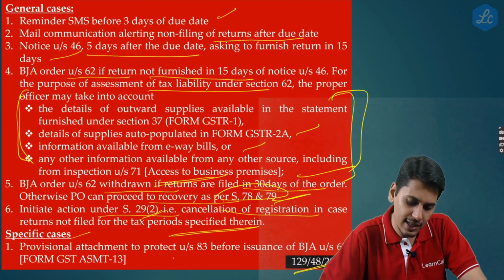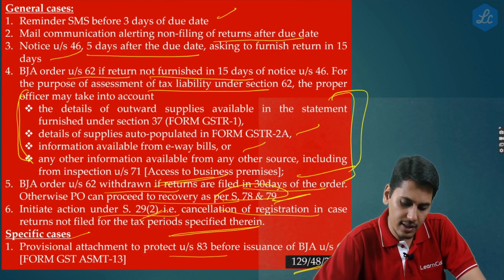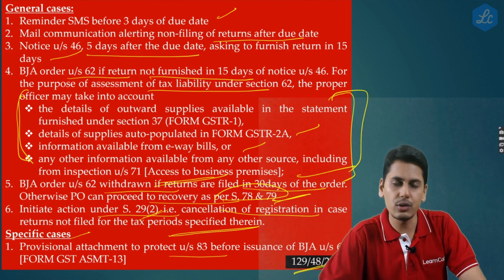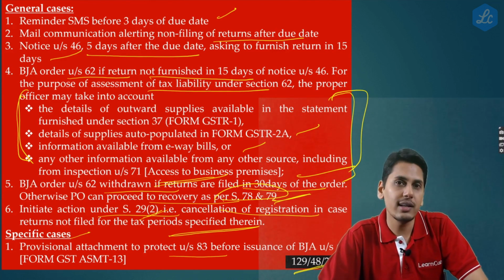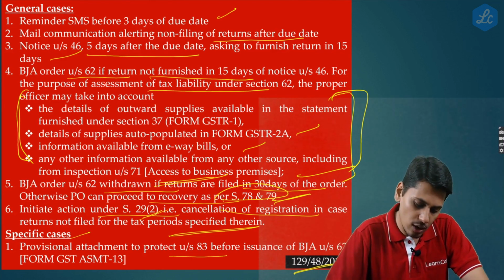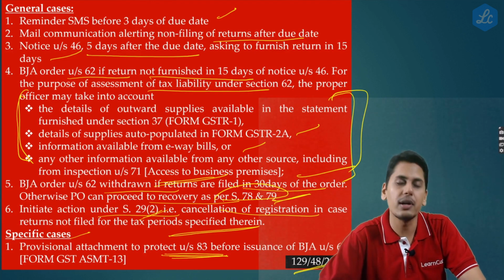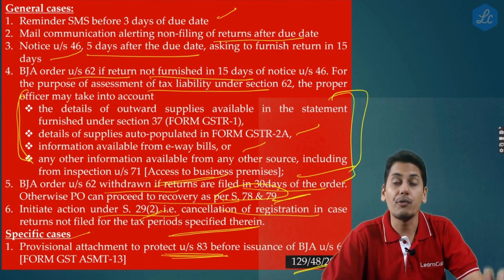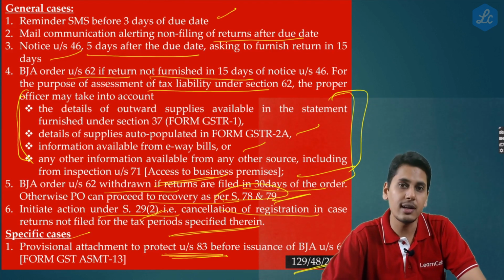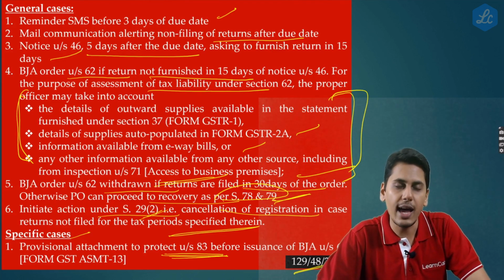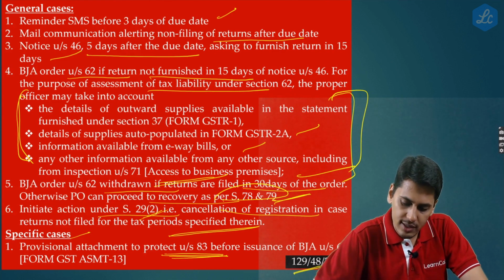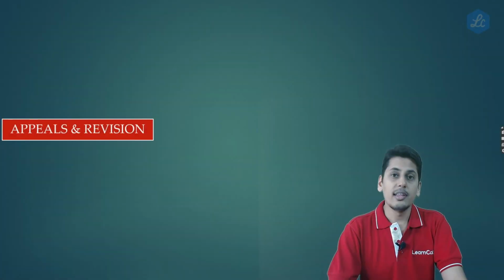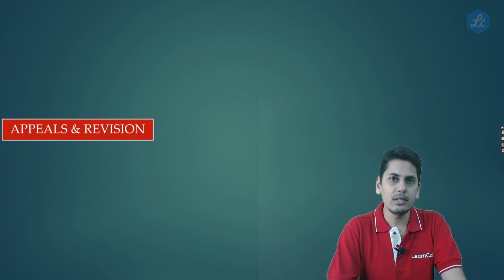Specific cases, provisional attachment to protect under section 83 before issuance of best judgment assessment order. So even before issuance of an order, in order to protect the interest of the revenue, the officer can also provisionally attach the property under section 83. So this is a standard operating procedure of what protocol should be followed by an officer to initiate and complete the action under section 62. This is what is given in circular number 129/48/2019. The next change is in the area of appeals and revision.